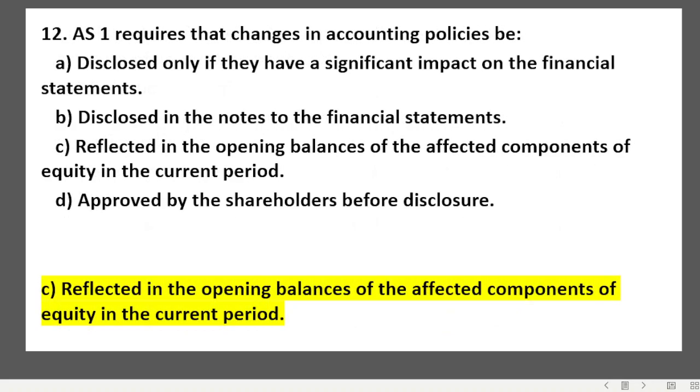Question number 12. AS-1 requires that changes in accounting policies be disclosed only if they have significant impact on the financial statements, disclosed in the notes to the financial statements, reflected in the opening balance of the affected components of equity in the current period, and approved by the shareholders before disclosure. So हम यहाँ पे देखेंगे क्या, changes in accounting policies be reflected in the opening balance of the affected components of the equity in the current period.